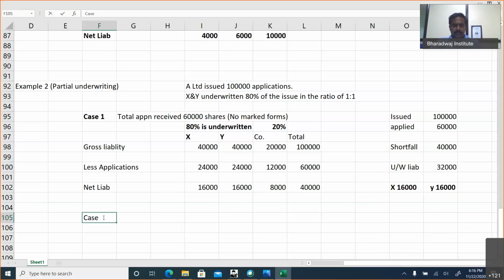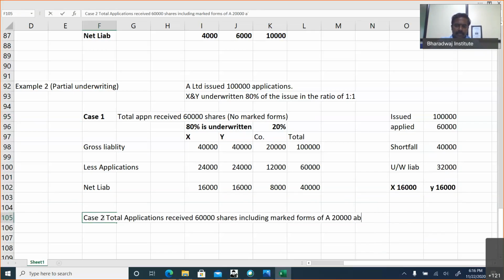Case 2. Total applications received 60,000 shares, including marked forms of X 20,000 and Y.